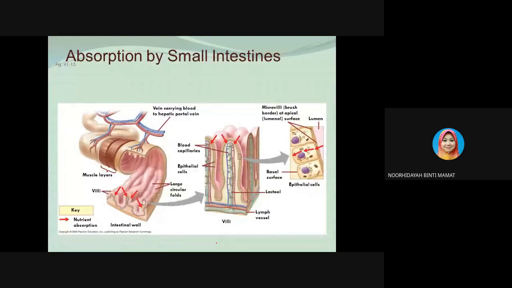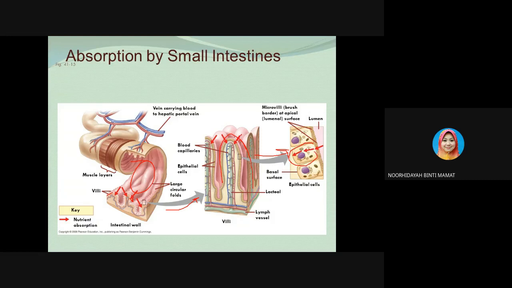So this is the absorption by the small intestine, as you can see from here. The red arrow is indicating the nutrient absorption. This is the small intestine, and this is the folding inside the small intestine. These are the villi, and each one we call a villus. Each villus has microscopic appendages, which we call microvilli. So this is one microvillus.